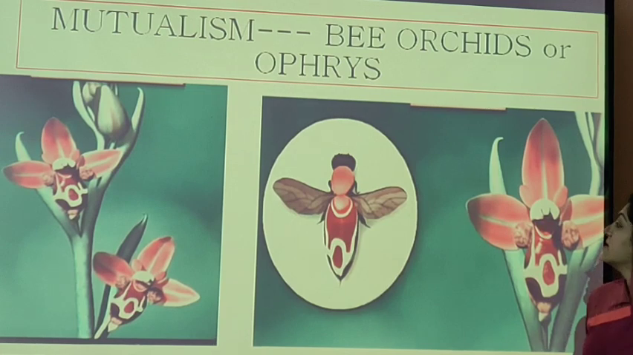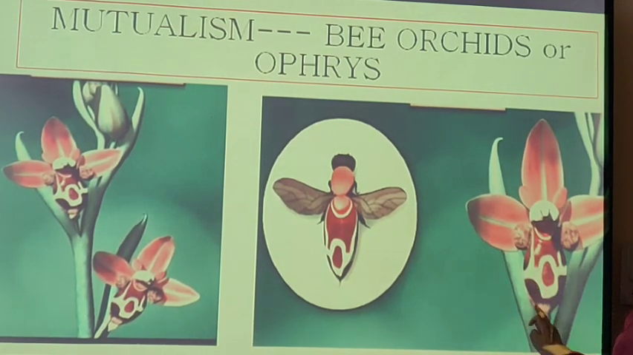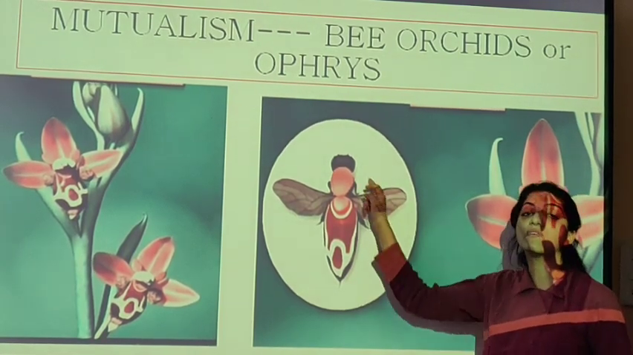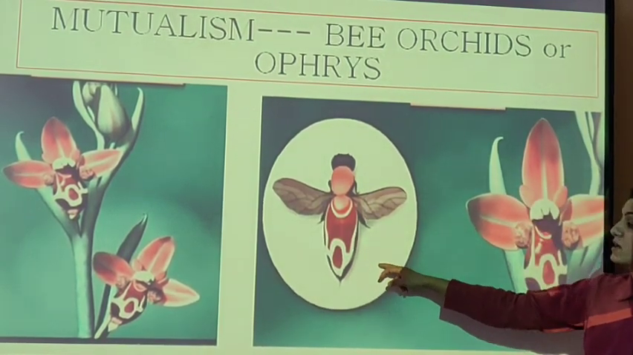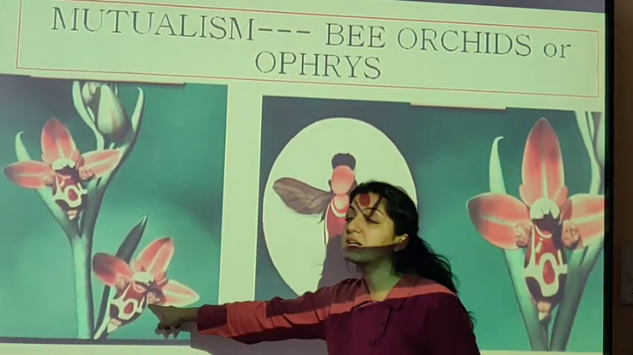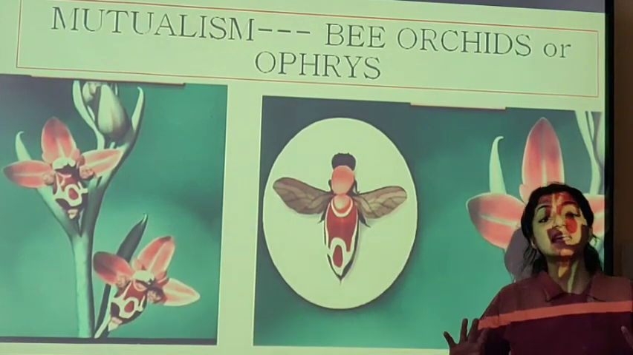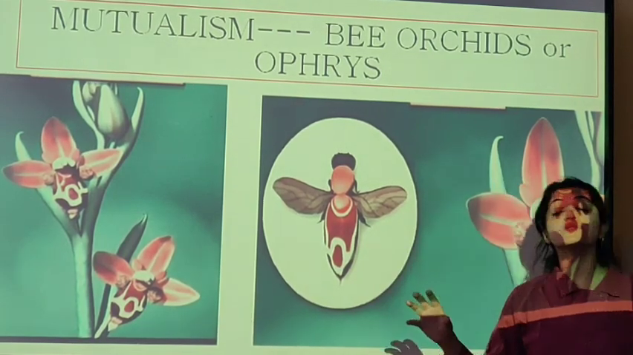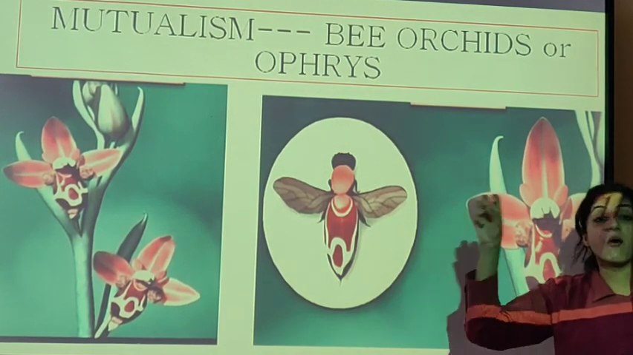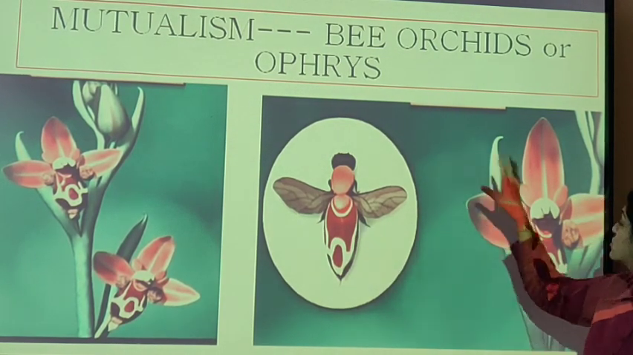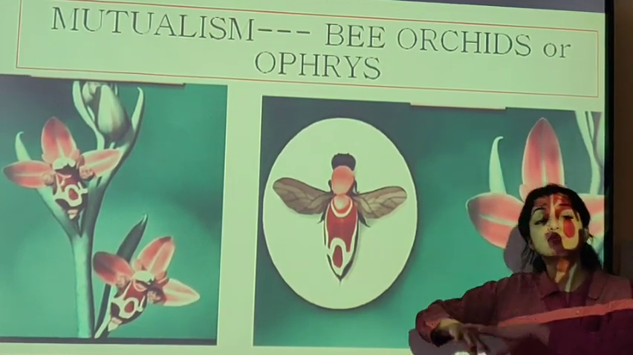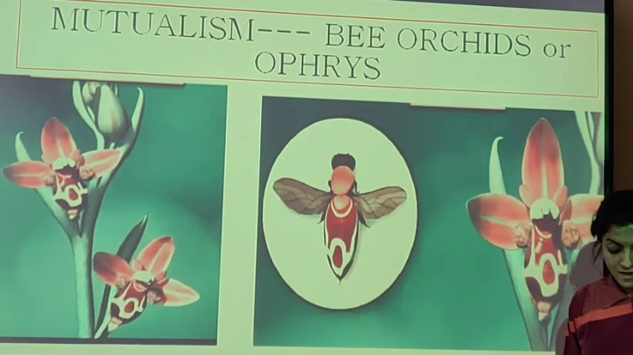See this. The flower petal of this Ophrys exactly resembles the female bee, the female bee which pollinates it. So this male bee is going to get attracted to this flower petal, thinking that it is a female bee. So it is going to come for copulation, but in turn it's going to take the pollen grains from there. When it goes to the other flower, it's going to leave the pollen grains over there. It's going to do the process of pollination.